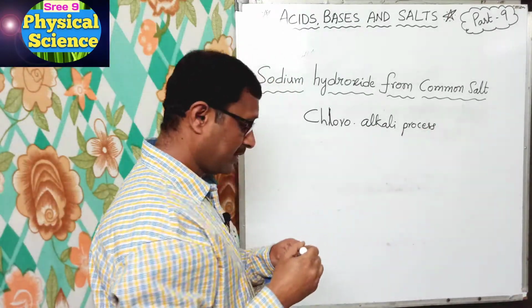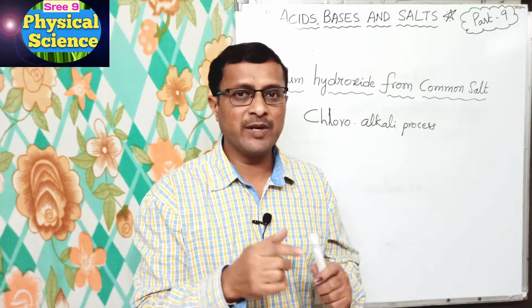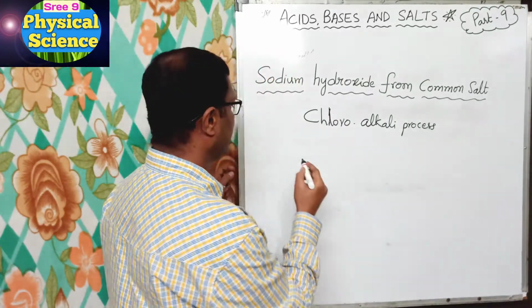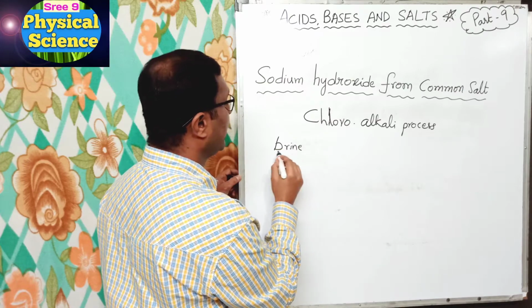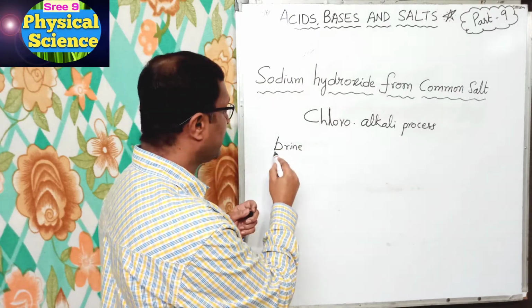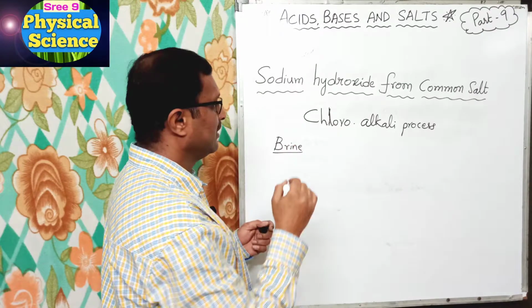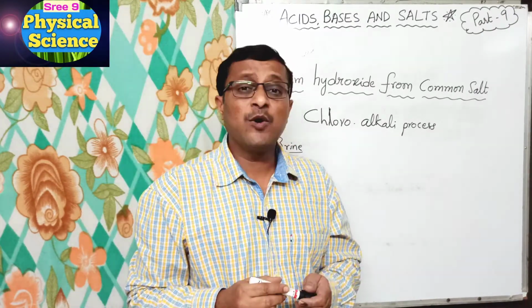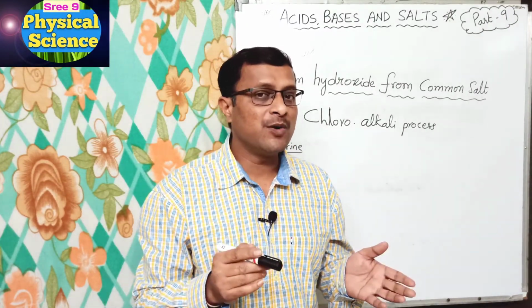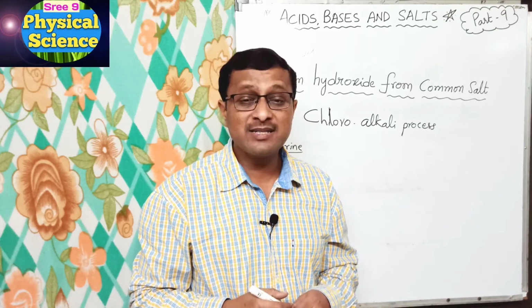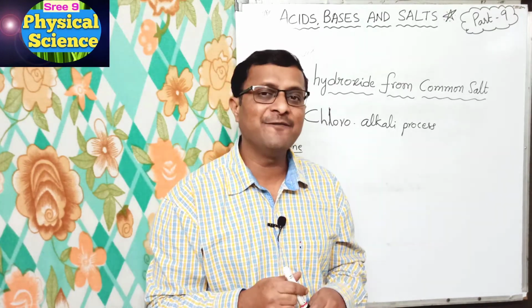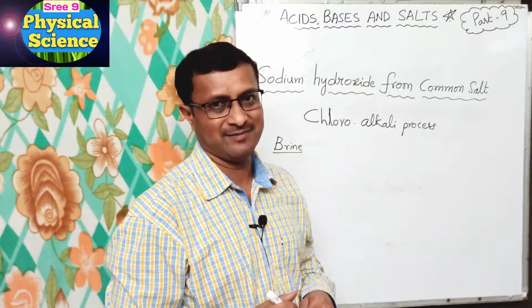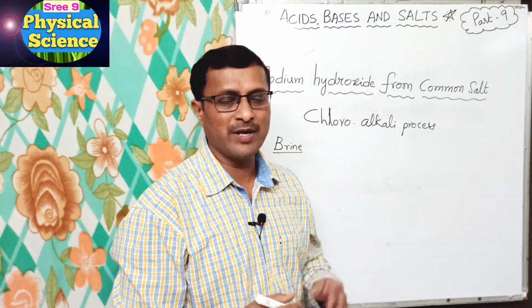So here, actually the aqueous solution of salt is called brine solution. Okay, aqueous solution of salt is called brine. Remember this. Okay, it is called chloro-alkali process because of the products formed: chloro for chlorine and alkali for sodium hydroxide.